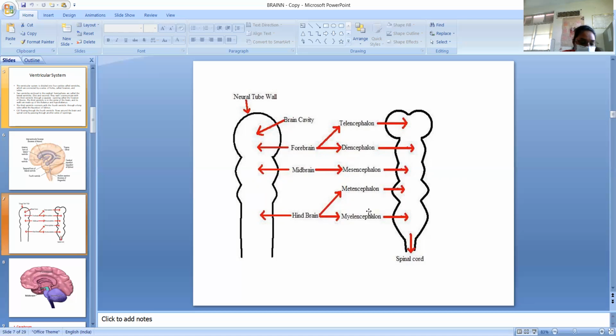Hindbrain is again divided into two parts, metencephalon and myelencephalon. From the metencephalon, the cerebellum is developed, and from the myelencephalon, the spinal cord will be developed. So all the structures of the forebrain, midbrain, hindbrain, again they will split into some parts, and these parts again develop into some special parts of the brain.